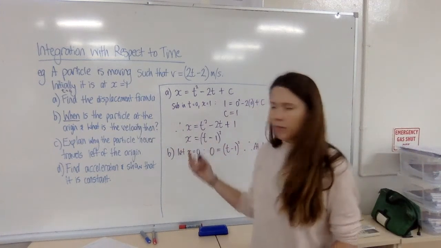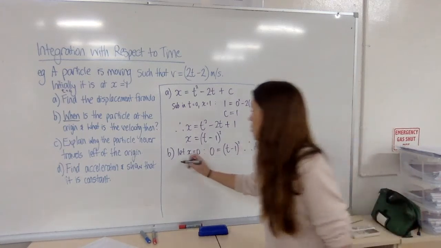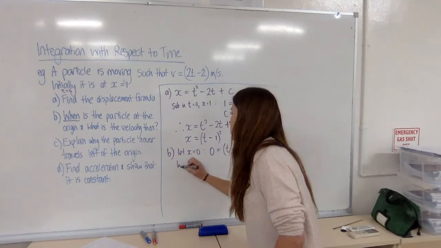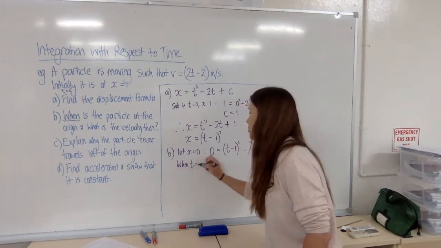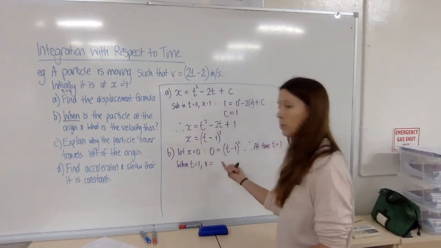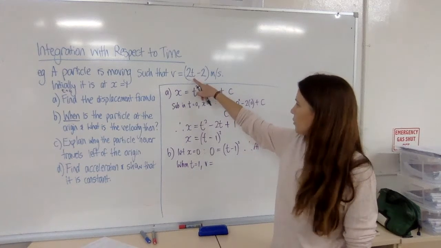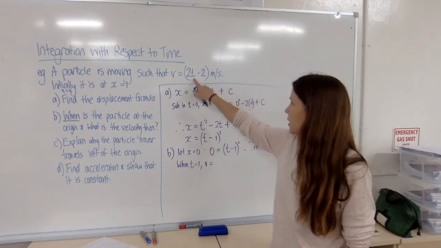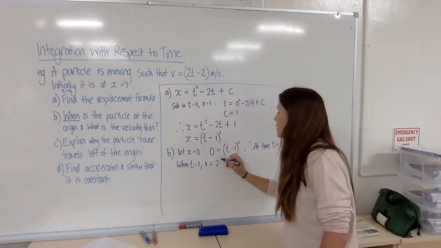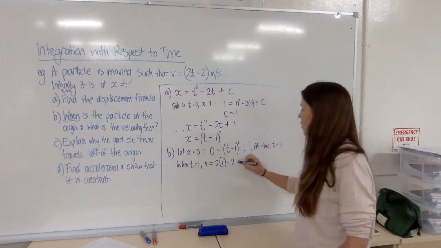What is the velocity then? Okay, well we need to now sub in when t equals 1, velocity equals, and we were given the velocity all the way back up in the question. All we've got to do is now put in 1 for t. So we've got 2 lots of 1 minus 2, and that's just 0.